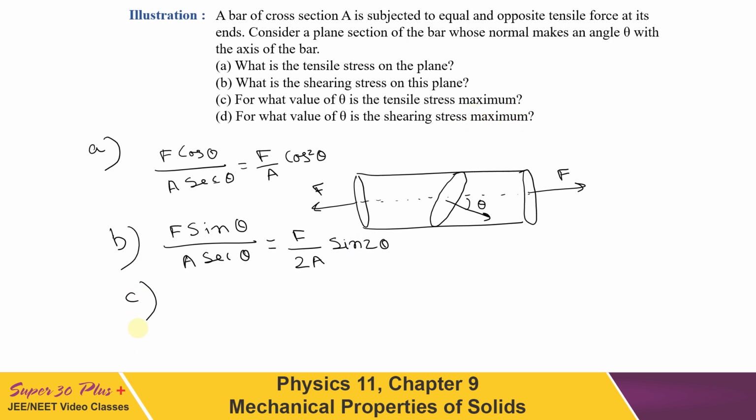For the third part, for what value of theta is the tensile stress maximum? As we know, tensile stress on the plane has to be maximum when cos square theta is maximum. So it has to be at theta equal to 0 degree. For the last one, for what value of theta is the shearing stress maximum? For shearing stress, as sin 2 theta is in the expression, it has to be maximum when sin 2 theta is 1, and for that theta should be equal to 45 degree. So these are the two values of angle for which the tensile stress and the shearing stress will be maximum.